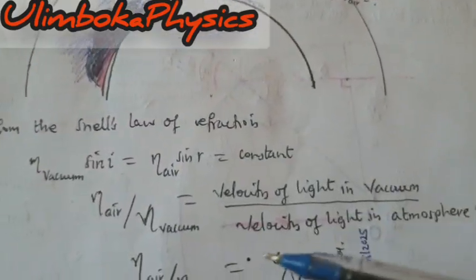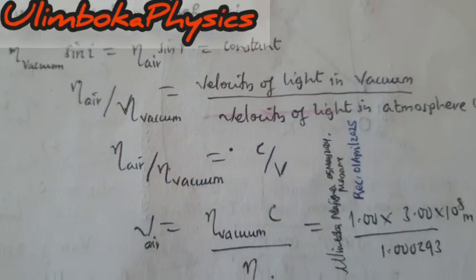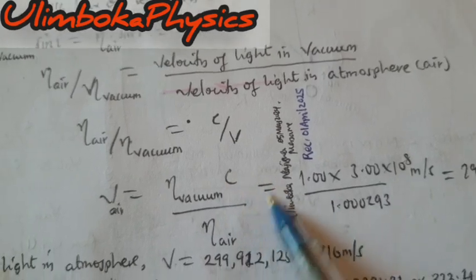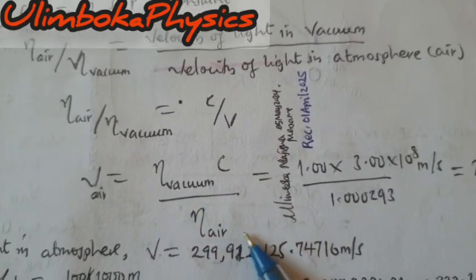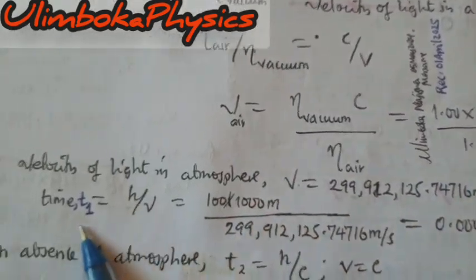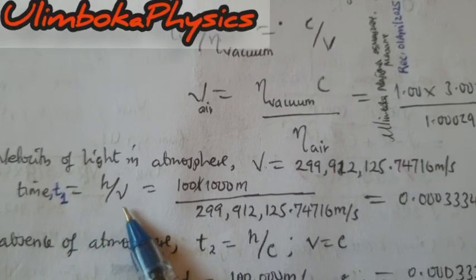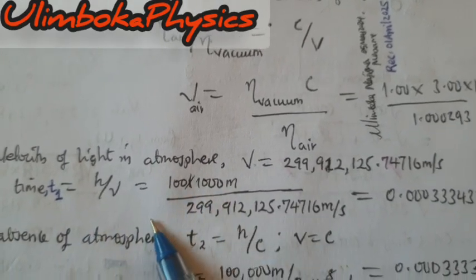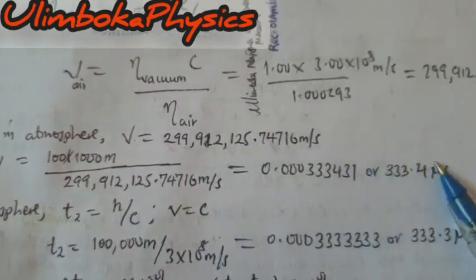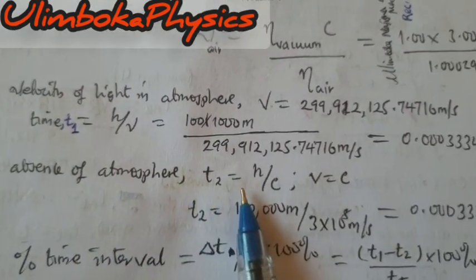From Snell's law of refraction, n sin θ is equal to a constant. Then we make the subject the velocity of air, which is equal to the refractive index of vacuum times the velocity of light in vacuum divided by the refractive index of air. Then we have this value in meters per second. Now, the time taken to traverse the atmosphere after refraction is equal to the height of the atmosphere divided by the velocity of light in the atmosphere. Then we have 333.4 microseconds.